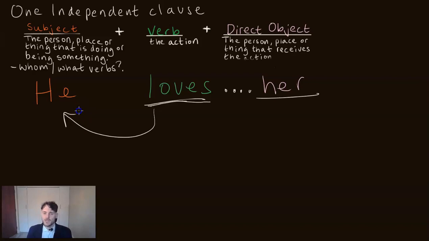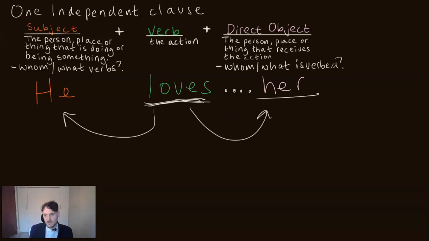How do you find the direct object? Good question. Well, again, you go to your verb and you ask, whom or what is verbed? And in the case of this sentence, whom or what is loved? Well, she is. Okay.